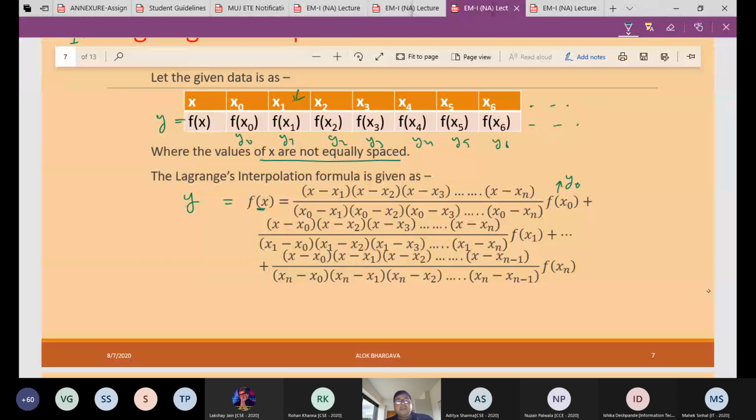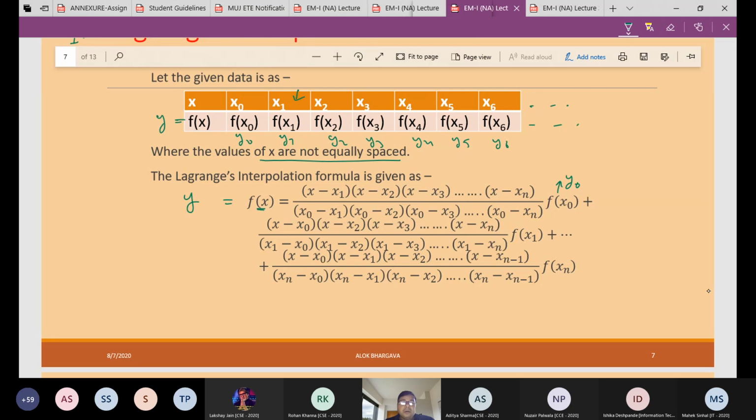Then plus, what is the second term? Here the second term will not take x1, meaning x minus x0, x minus x2. Okay, second term is this one.